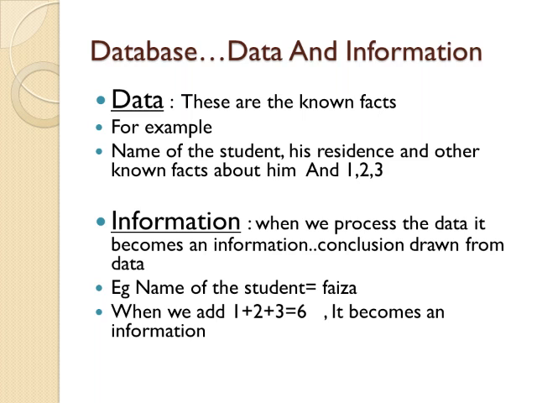Now see what is information. For example, we have to count the number of students in a class. What will we do? Obviously, we will add the number of students that are in class. For example, there are 6 students. We will add 1 plus 2 plus 3 plus 4 plus 5 plus 6. There are 6 students. It means the total roll of the students is 6. That becomes an information, okay? Or the name of the student. When I say the name of the student is Faiza, okay, it becomes an information. So this is the difference between the two, okay? The data is a raw concept and information is a processed one, okay?